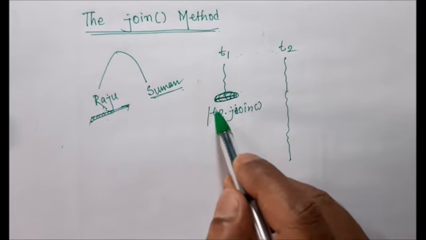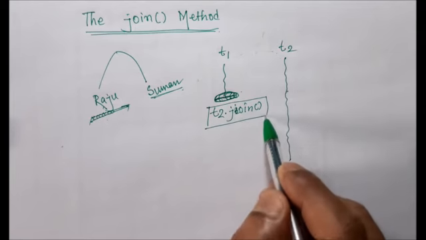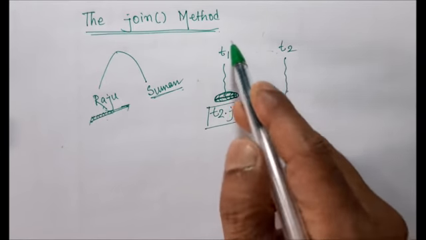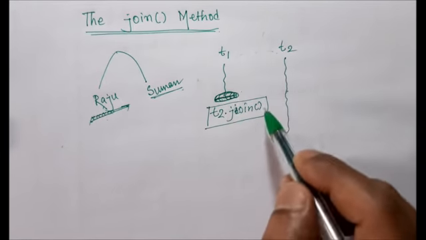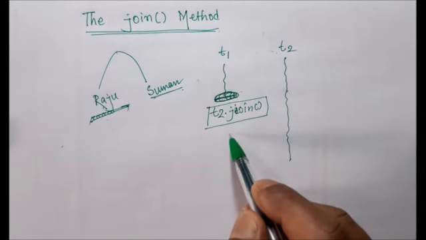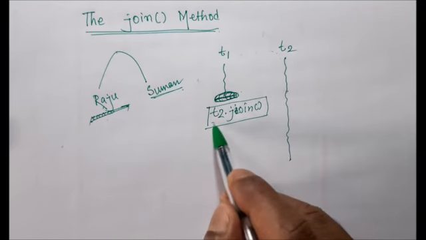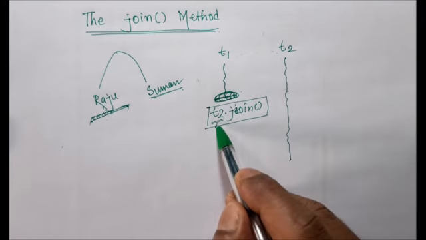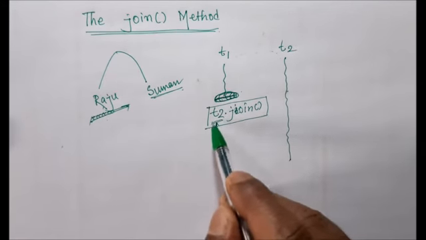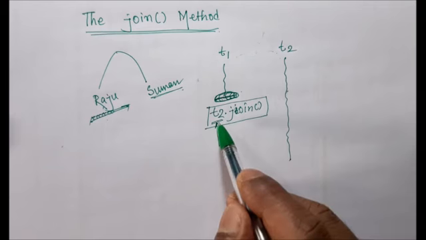So please remember, make a note here. Here, I am calling the join method on the T2 thread, but here we are mentioning when T1 will join. T1 thread will join after executing the T2 thread.